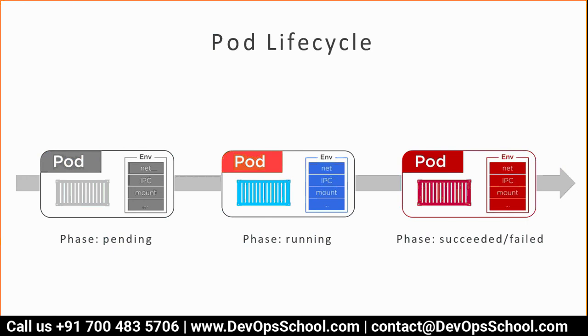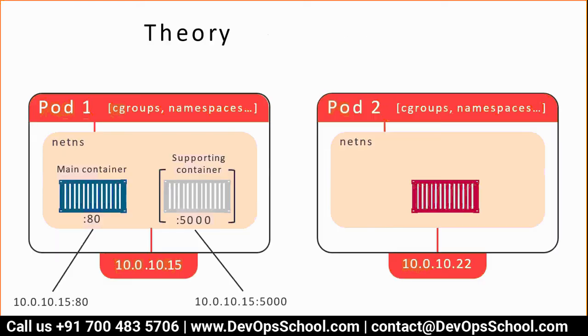So understand this. Do you remember how the container is running? The container is running as long as PID 1 is running. I said it multiple times. But how is the pod running? The pod is running if one container is running. Pod is running with all containers running inside the pod. So understand that. That's the relationship.